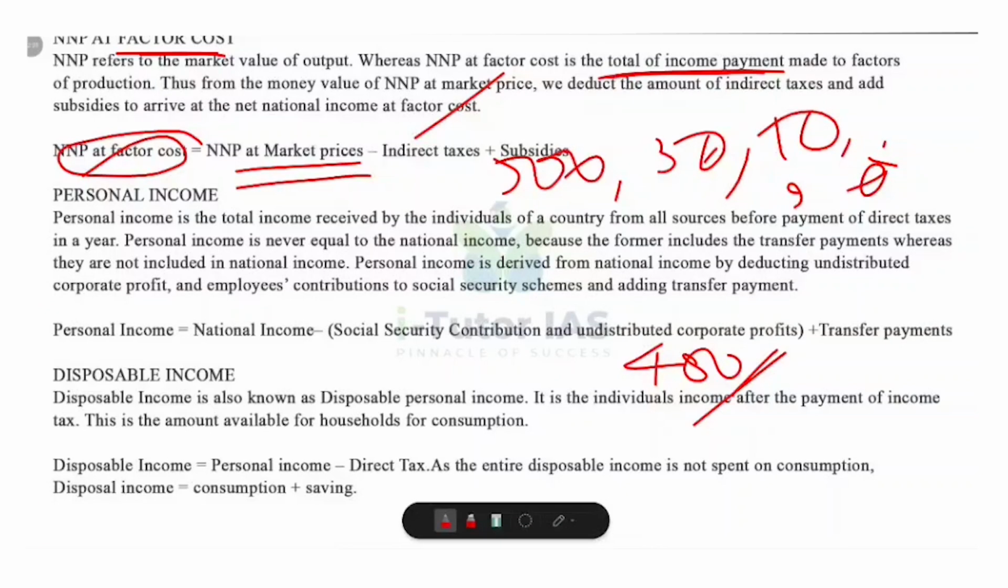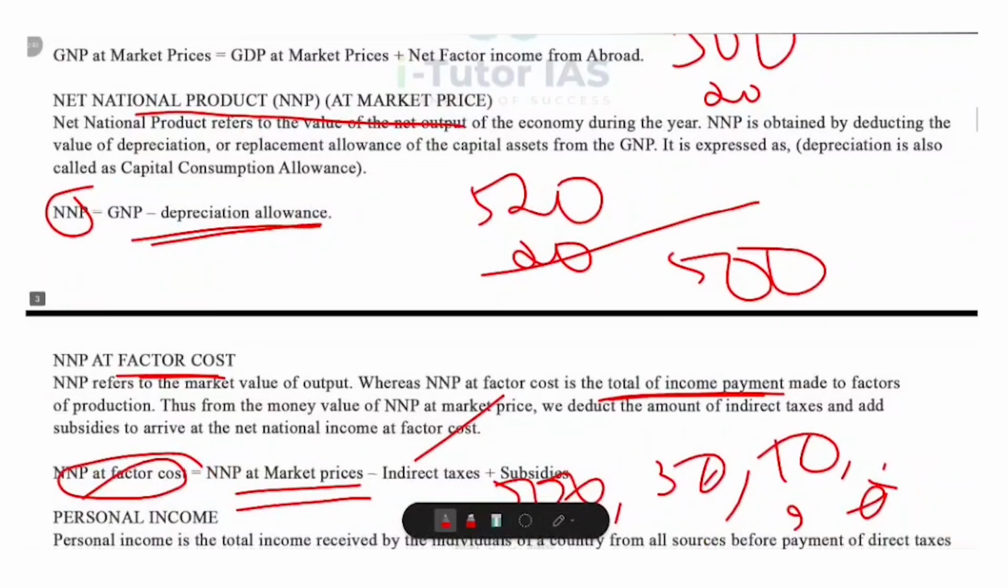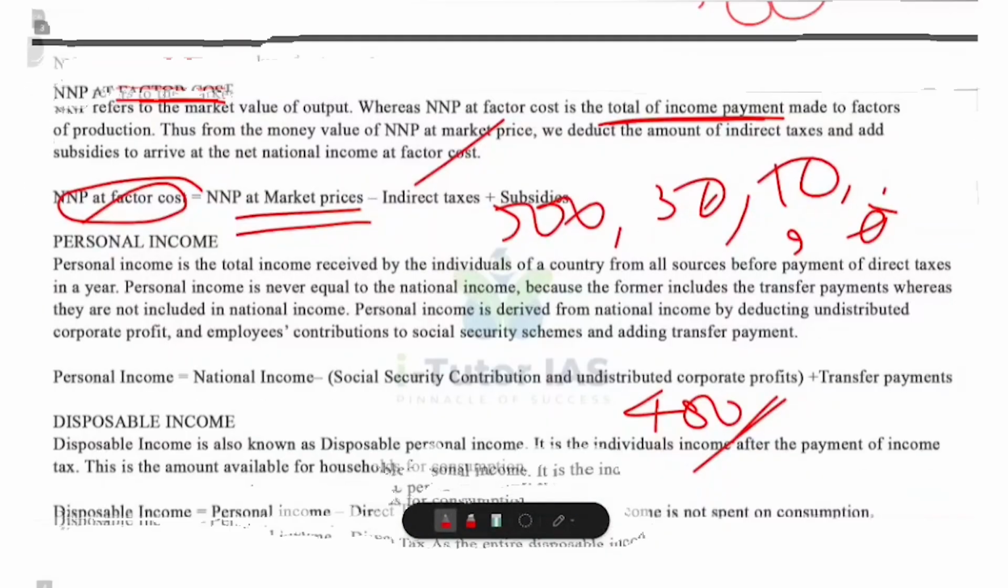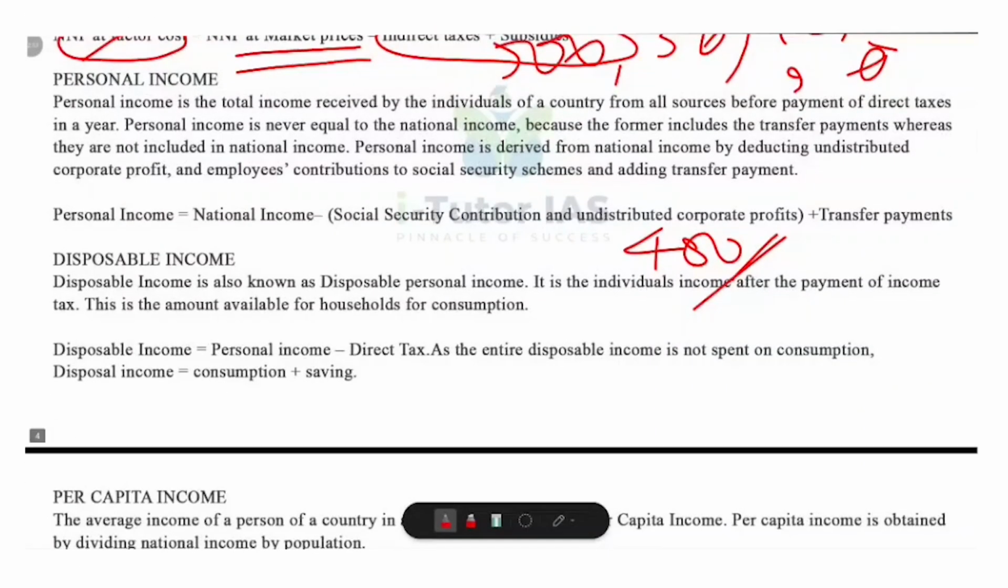So the concepts are: GNP means the total production by residents, that includes net income from abroad also. And what is the equation for NNP at market price? GNP minus depreciation. And NNP at factor cost is always equal to NNP at market price minus indirect taxes plus subsidies. Indirect taxes plus subsidies is also called net indirect taxes. Remember that, NIT.